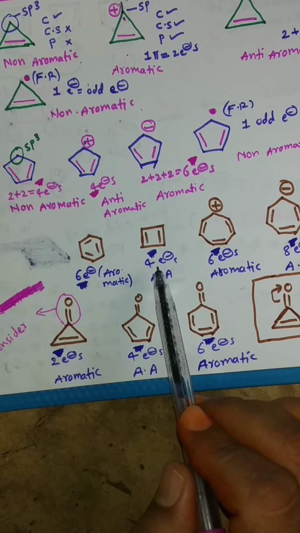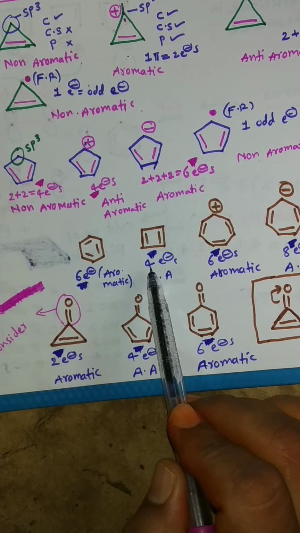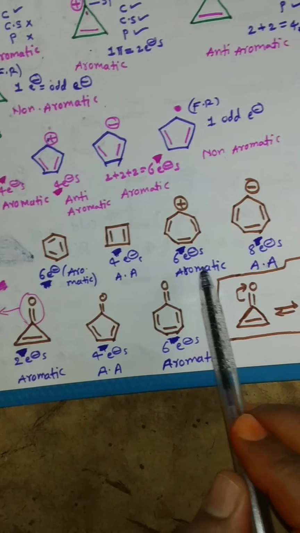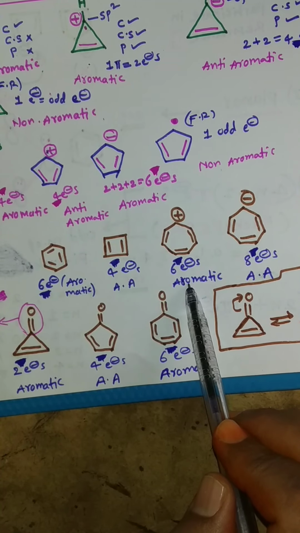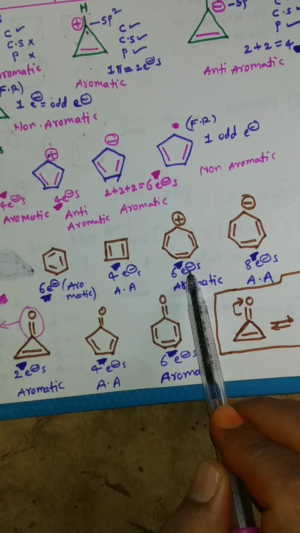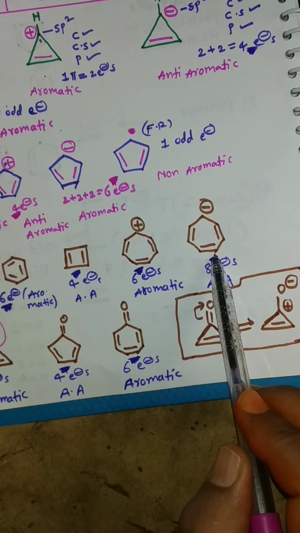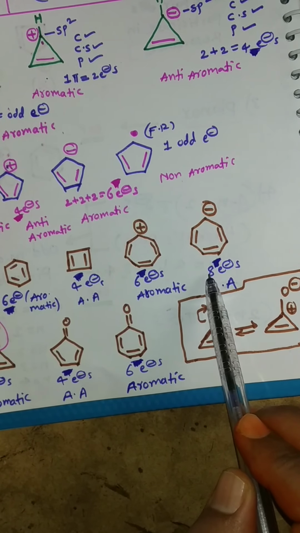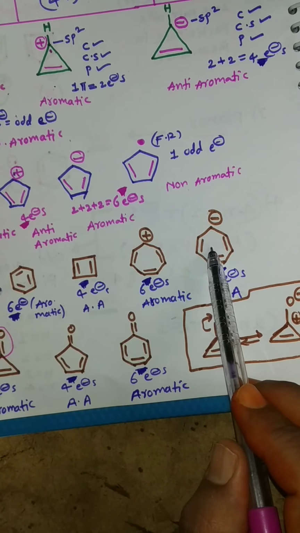Next, this compound is anti-aromatic because 4 electrons. This compound is an aromatic compound because 6 electrons. This compound is an anti-aromatic compound because 8 electrons.